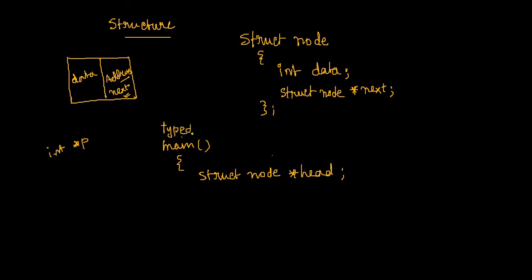If we write typedef struct node, then node, what does it mean? I have defined this struct node as node. So this node is nothing but the nickname.